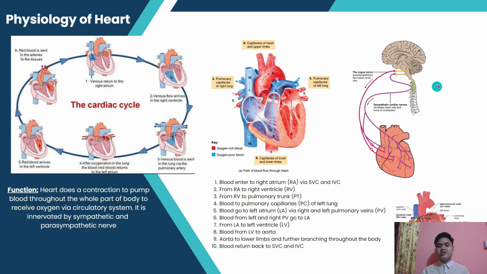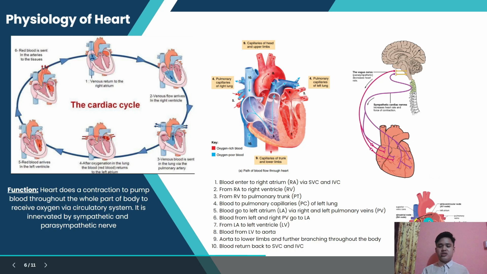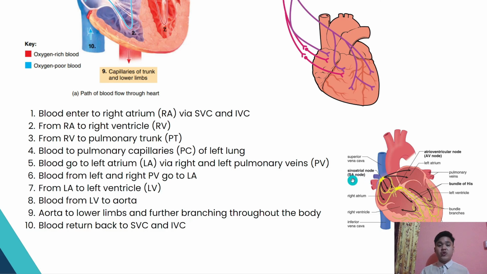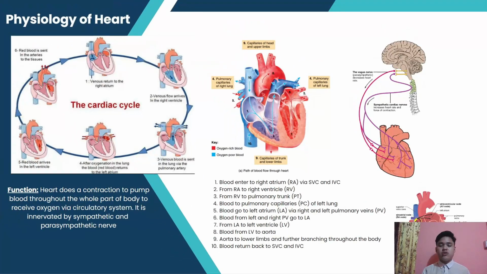The innervation is the vagus nerve and the sympathetic cardiac nerve. The vagus nerve decreases the heart rate, and the sympathetic cardiac nerve increases the heart rate and the force of contractions. The conduction follows from the sinoatrial node to the AV node, the atrioventricular node, the bundle of His, and then the Purkinje fibers throughout the whole ventricle of the heart.